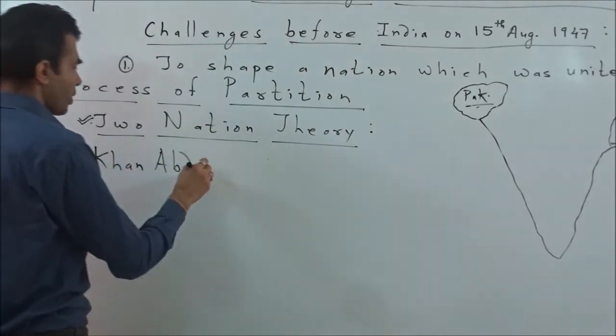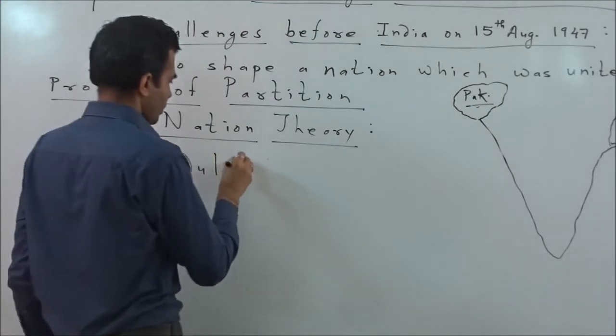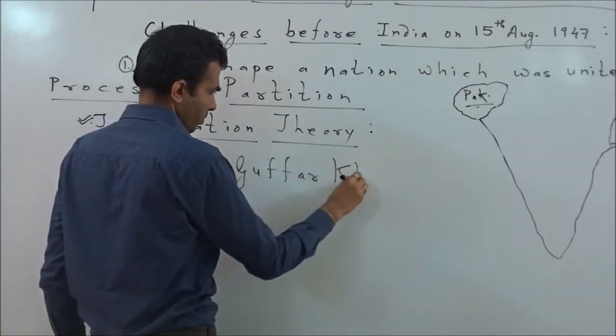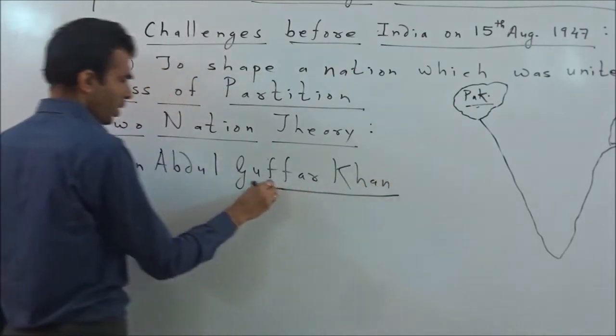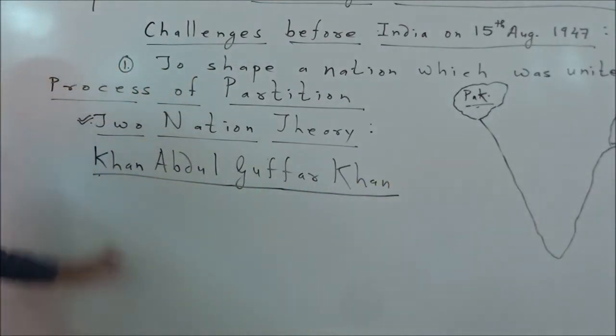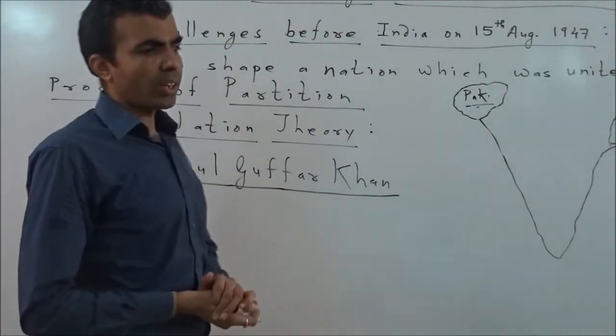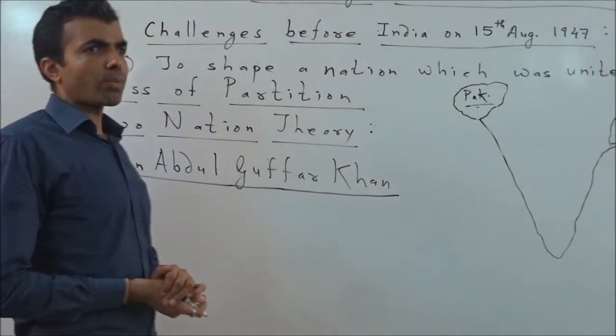He was a veteran Gandhian. He opposed the two nation theory right from day one. He was a supporter of the Gandhian concept, a supporter of non-violence.